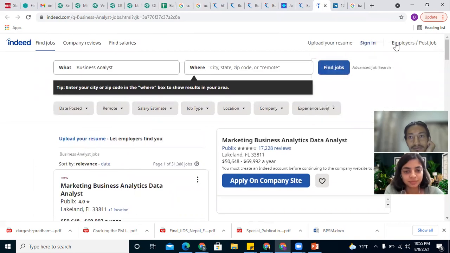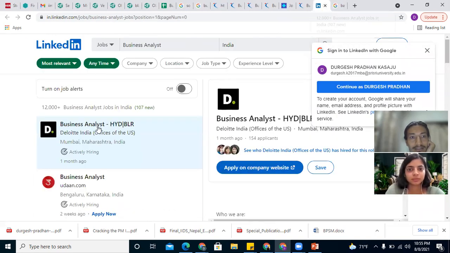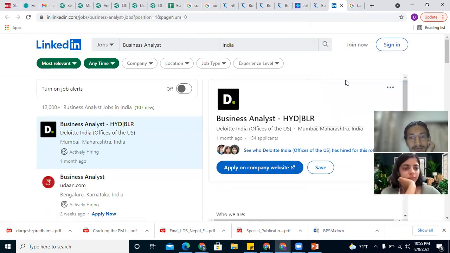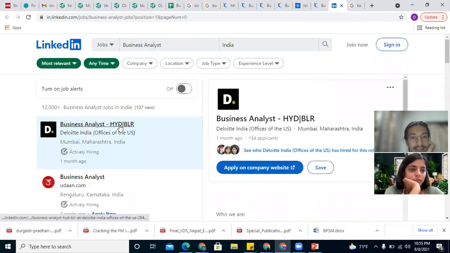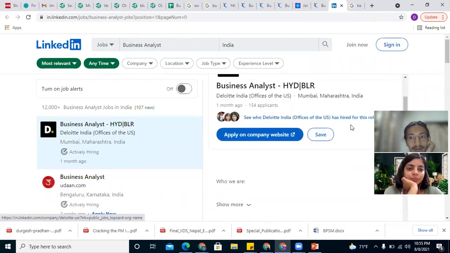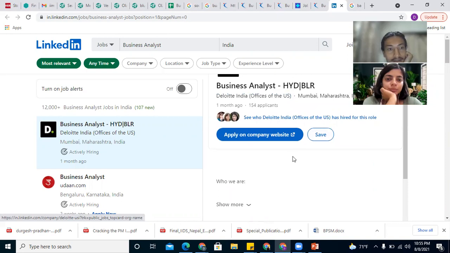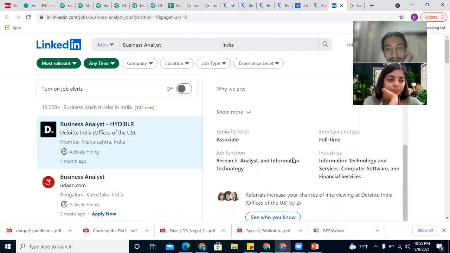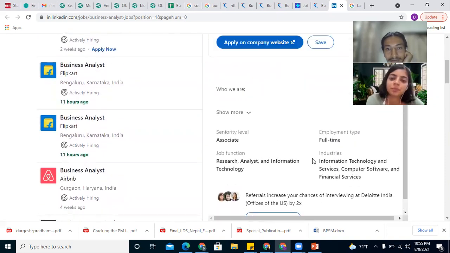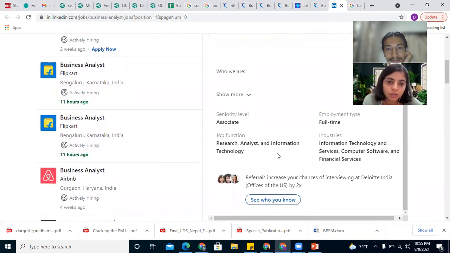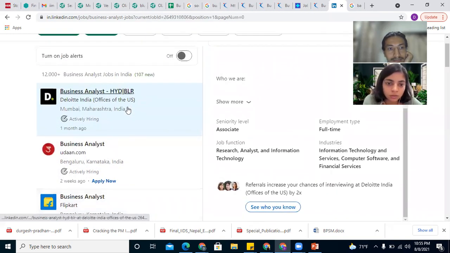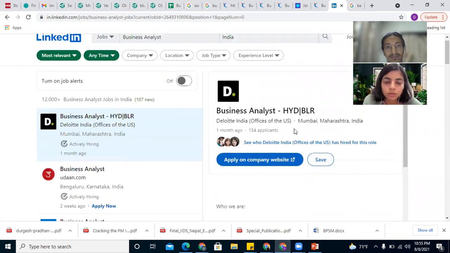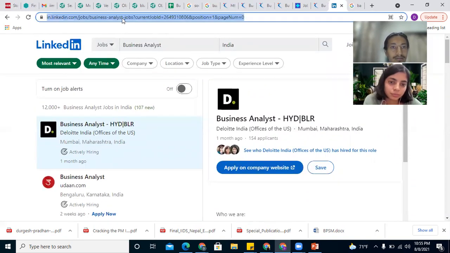Indeed, I think this is not for India. Let's check for India. Okay, business analyst for Hyderabad. Okay, for Mumbai, this is Deloitte. Financial services. Just a second, I'll log in from my account.